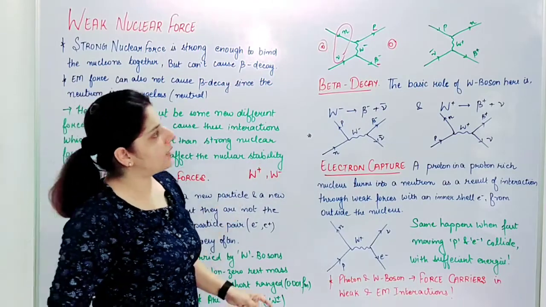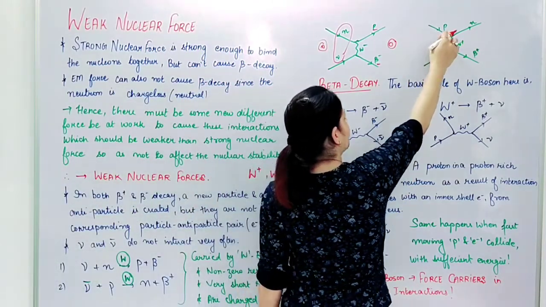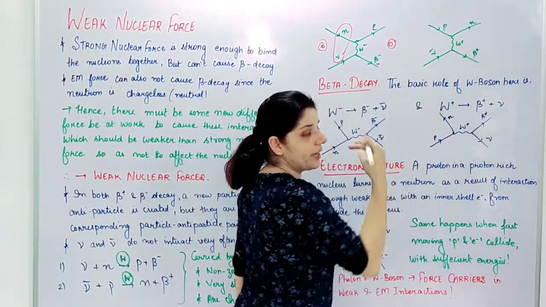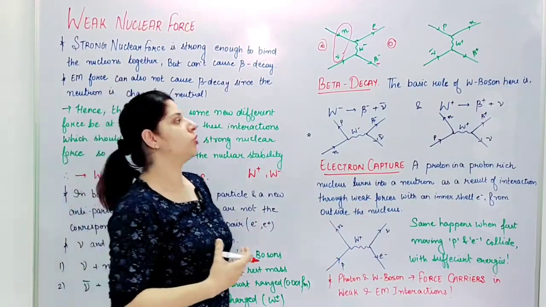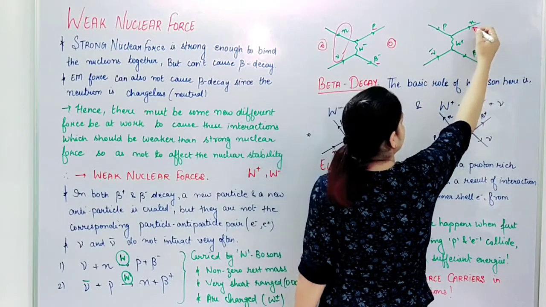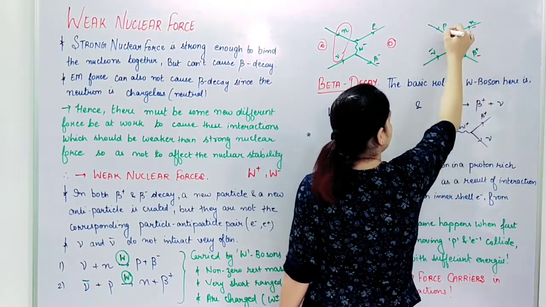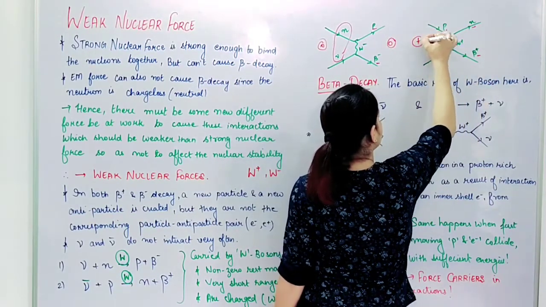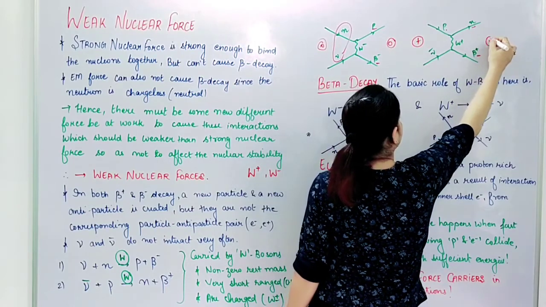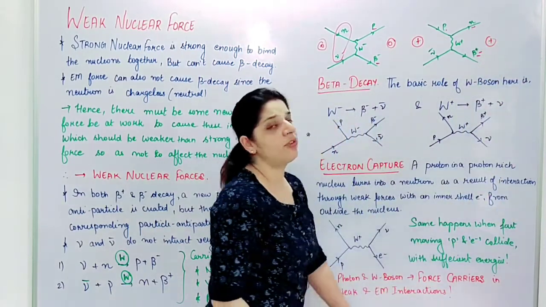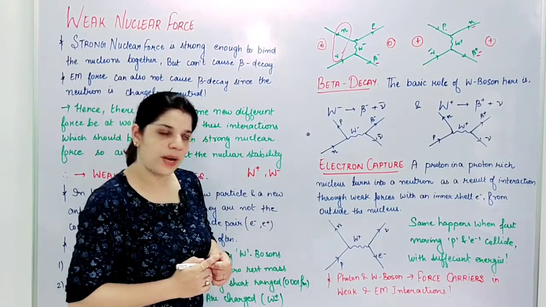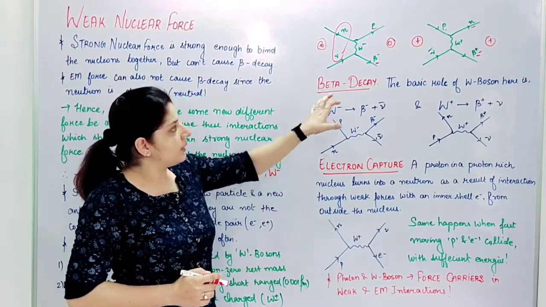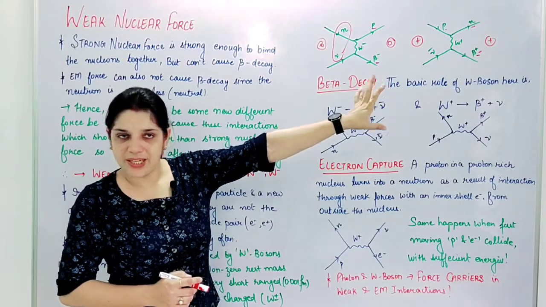Right? Similarly, when a proton is interacting with the antineutrino through the W positive boson, we get the result as a neutron plus beta positive. Here it is a proton, so the overall charge is positive. Again here the overall charge is positive. Neutrino, antineutrino and neutron are neutral particles. These equations are known as my beta decay.